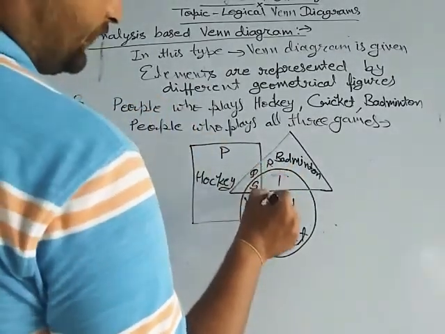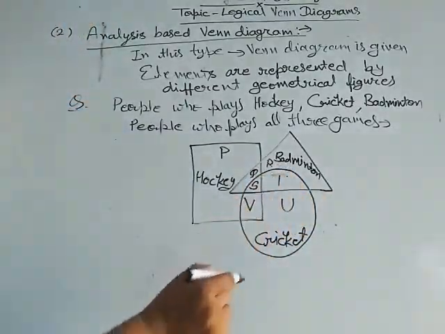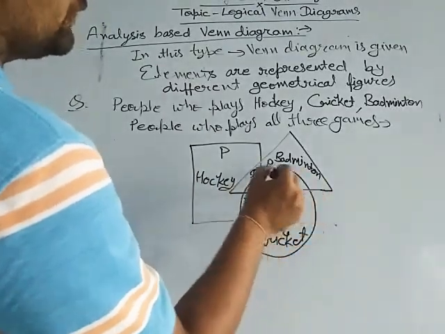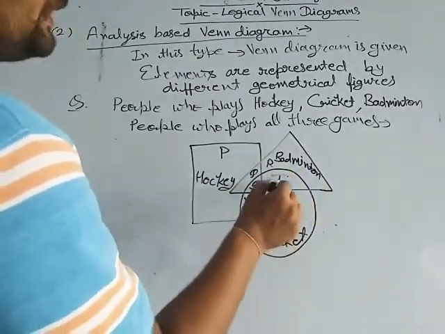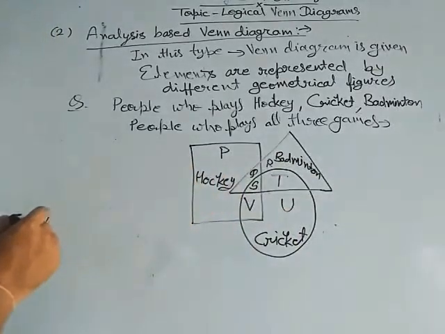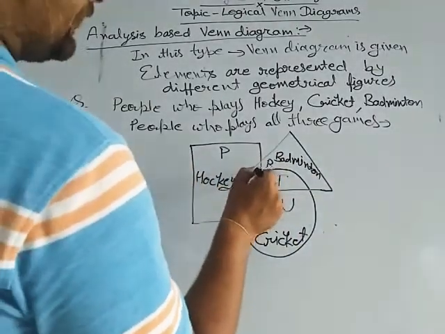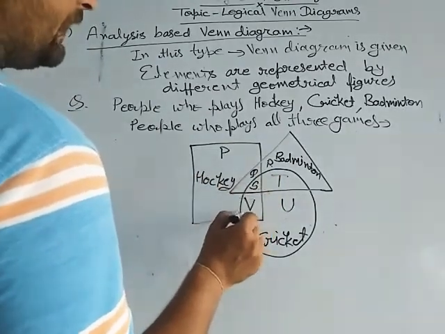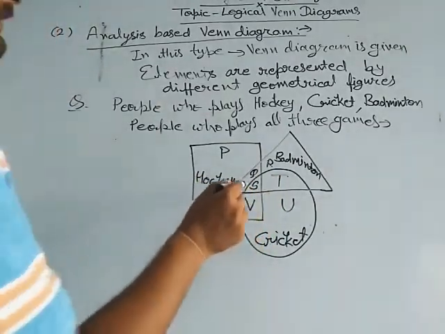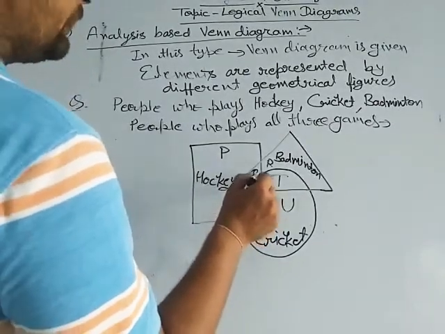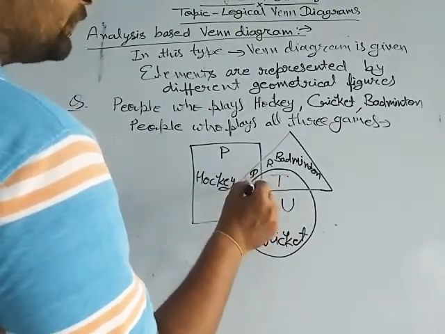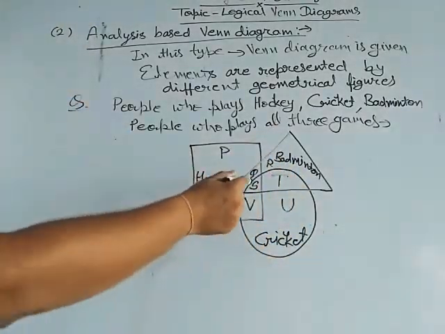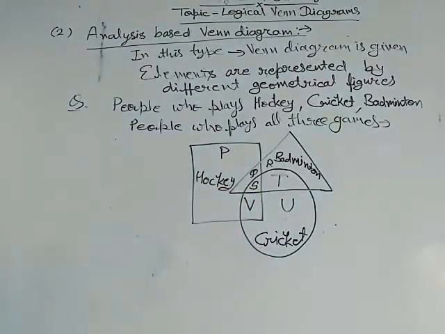And in slot T, circle and triangle are combined, so the people in slot T play badminton and cricket. Now see slot S. In slot S, square, triangle and circle, all three are combined, so the people in S are the people who play hockey, cricket and badminton, all three games. So the answer is S.